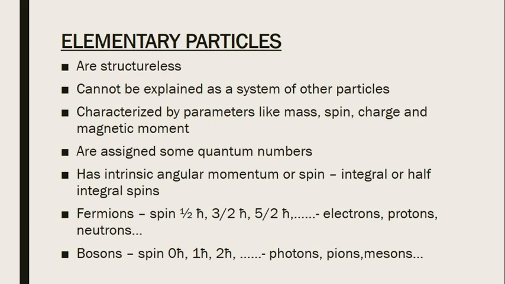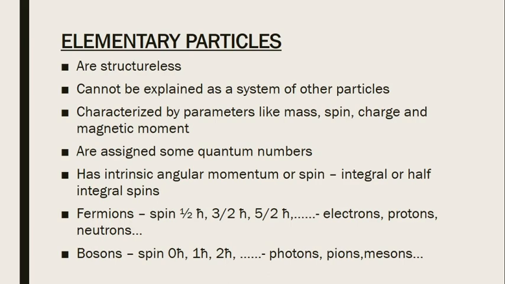After a long time, several types of particle accelerators were discovered. Through high energy particle accelerators, many elementary particles have been discovered.